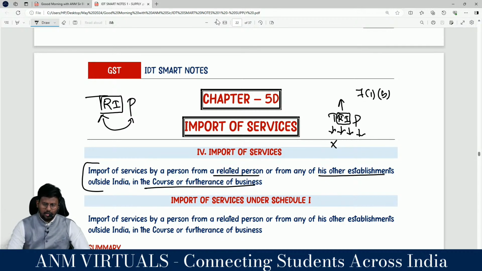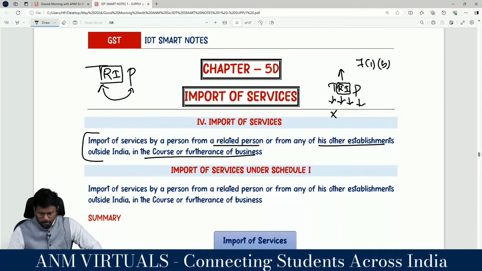Read with Schedule 1. Schedule 1 has 4 items. TRIP is the shortcut. Sir, any permanent transfer or disposal of business asset where ITC has been availed. Supply of goods or services or both between related or distinct persons as specified in section 25, made in the course or furtherance of business. And the third one is supply of goods between principal and agent, importation of services from a related person or an establishment which is situated outside India in the course or furtherance of business.